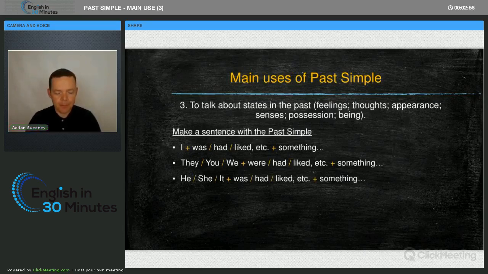So I'd like you to answer this question. Did you love chocolate when you were a child? And say yes, but in a full sentence. Did you love chocolate when you were a child? Yeah? You ready? Have you answered? Hope you said this: I loved chocolate when I was a child. So, loved.